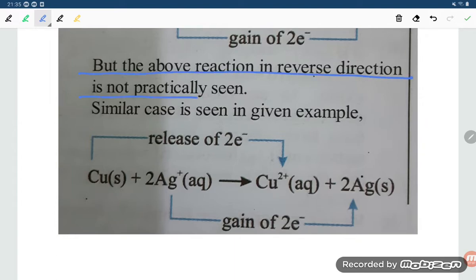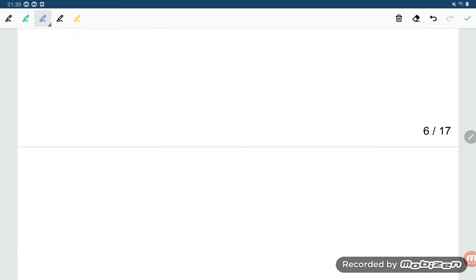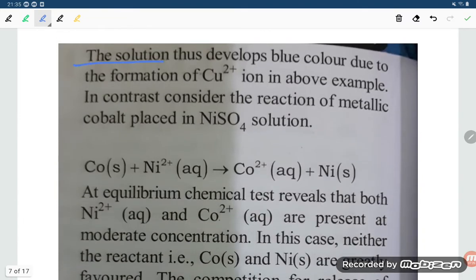Reverse direction is not practically seen. A similar case is seen in the given example. Cu2+ and Ag+ give silver. Copper releases 2 electrons to go to Cu2+, and silver gains an electron, so it goes to Ag. So the solution thus develops a blue color due to the formation of Cu2+ ion in the above example.